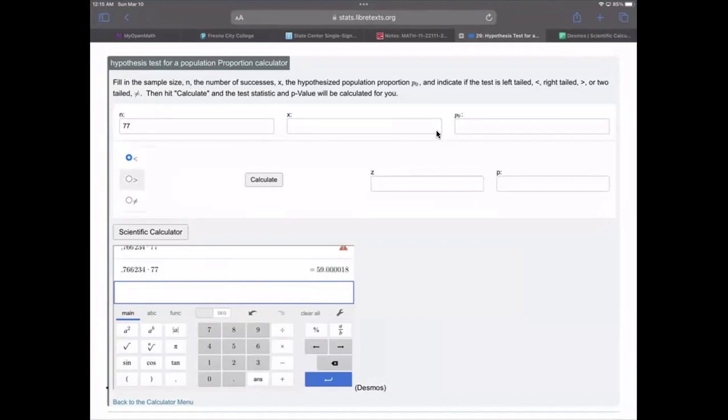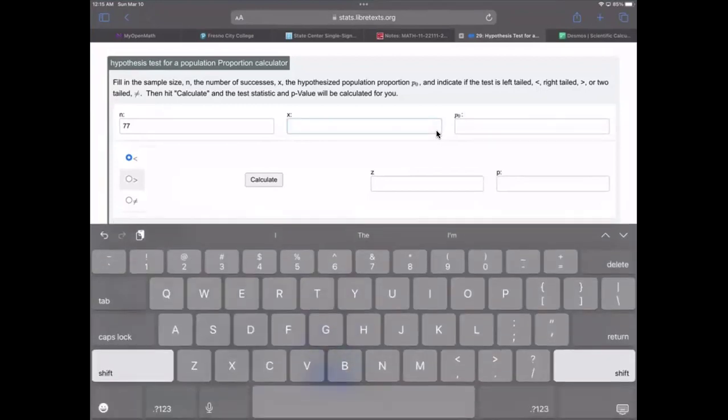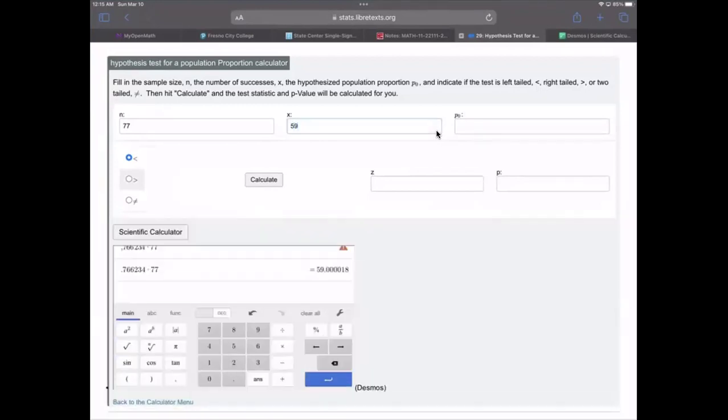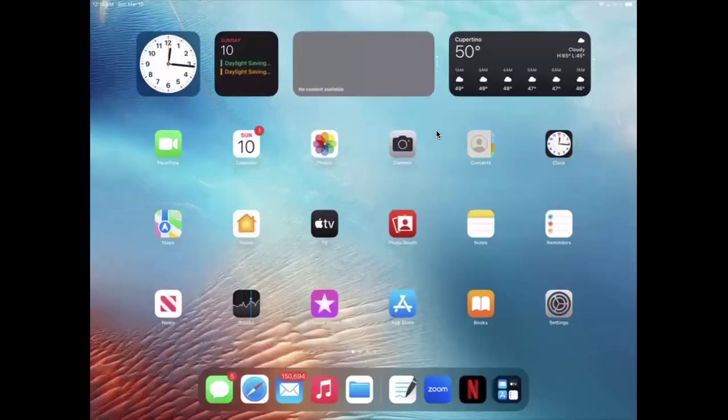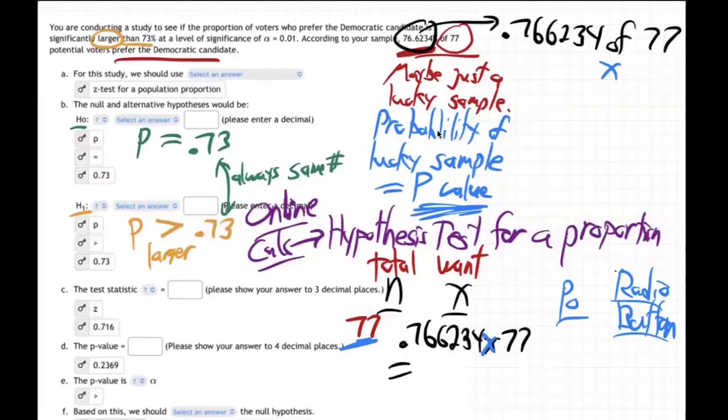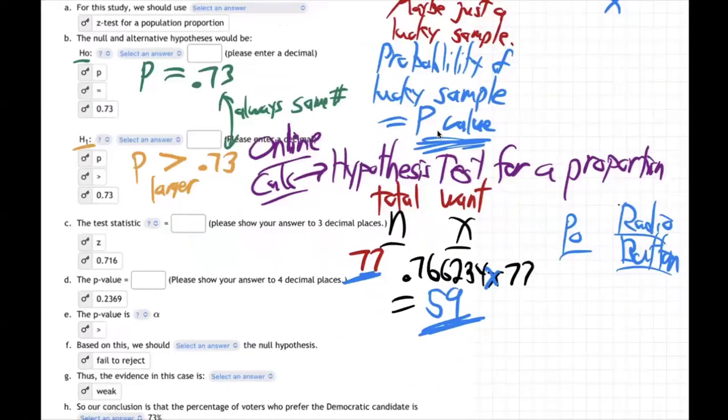Look at that. It looks like it's 59.000. So it's basically 59. So I'll come up here. X is 59 people. 59 of the 77 people. Let's put that back here for a second. This came out 59, close, with a decimal, but you can't be part of a person. So what that means is 59 people out of 77. They surveyed, they asked 77 people, who do you prefer? 59 said the Democratic candidate.